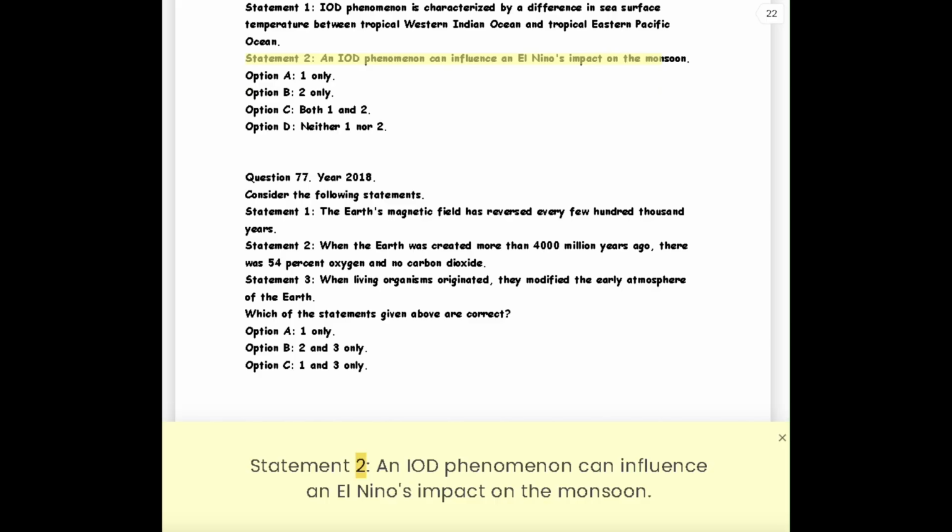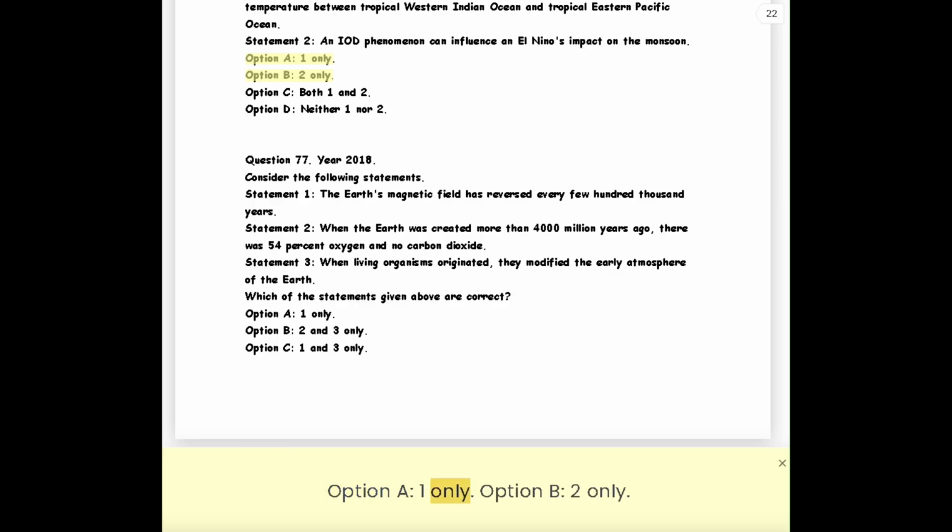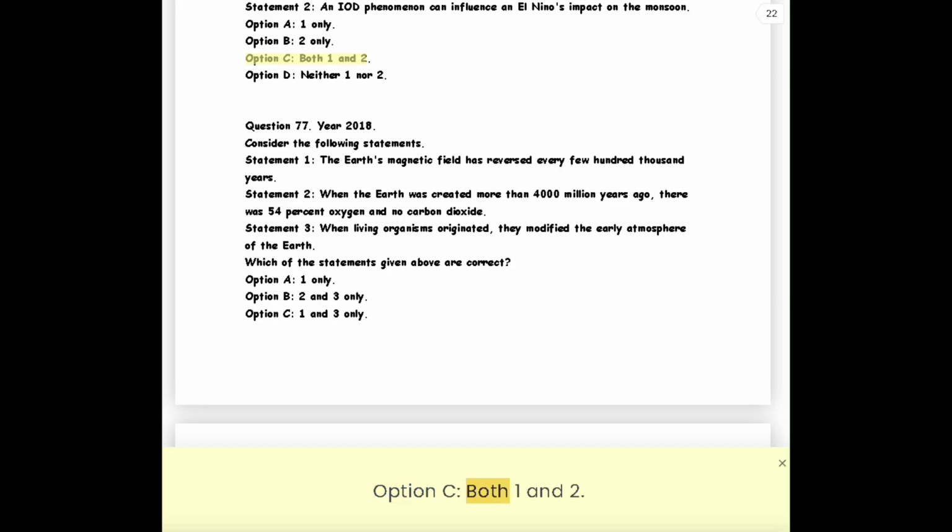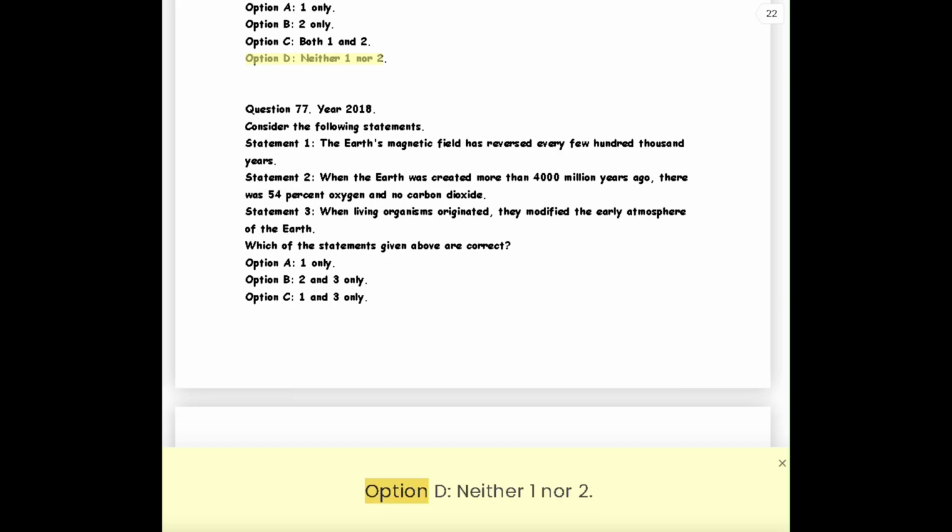Statement 2. An Audi phenomenon can influence an El Niño's impact on the monsoon. Option A, 1 only. Option B, 2 only. Option C, both 1 and 2. Option D, neither 1 nor 2.